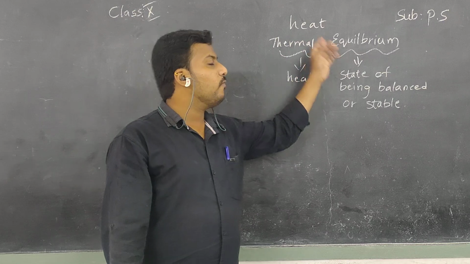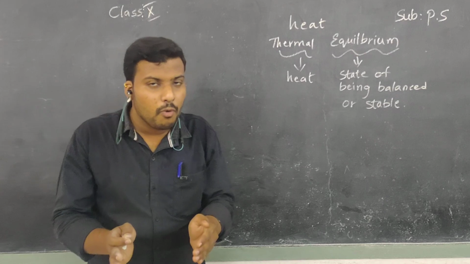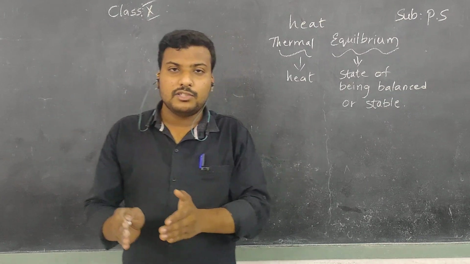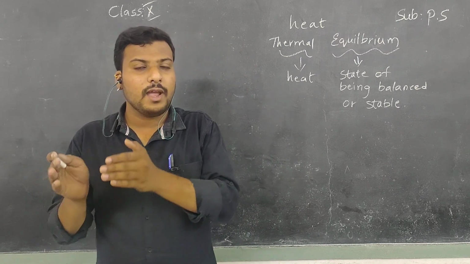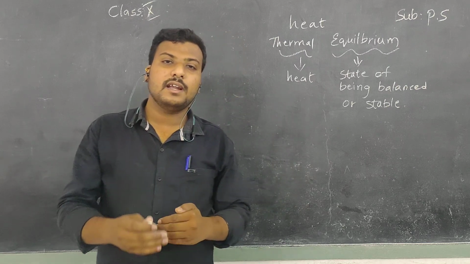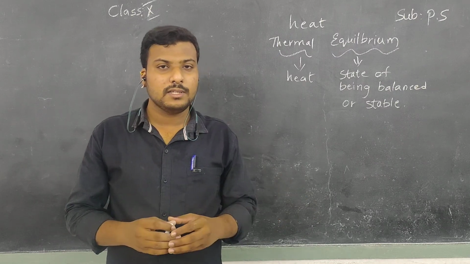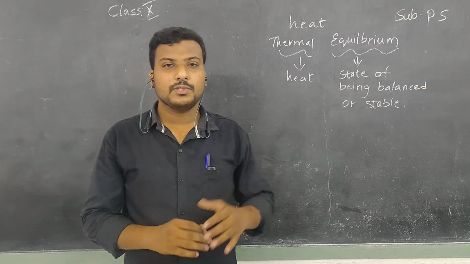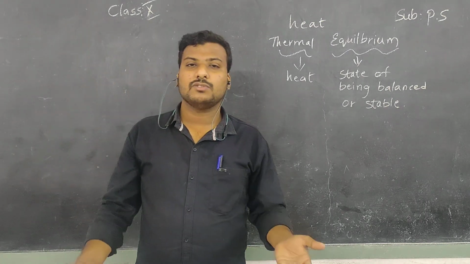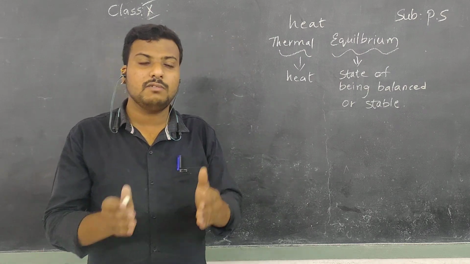So what is the definition of thermal equilibrium? Children, when two bodies are placed in thermal contact, heat energy transfers from the body of high temperature to the body of low temperature. And this heat energy continues to transfer until both the bodies reach the same temperature. So this is the definition of thermal equilibrium, but you may say, sir, I did not understand. I will give you one example so that you may understand it very clearly.